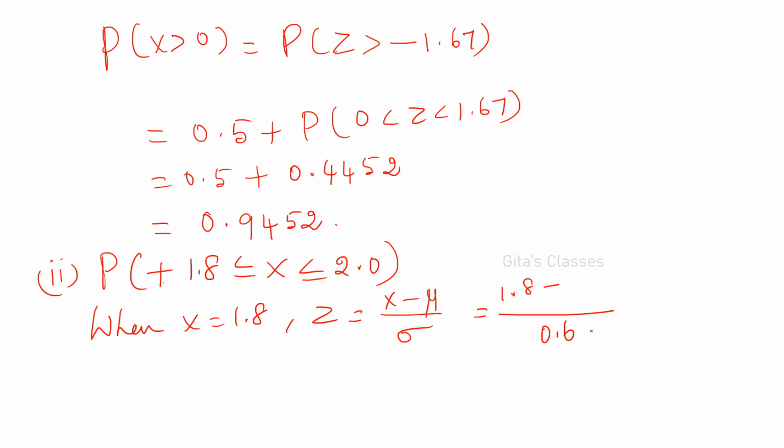So this is 0.8 divided by 0.6, which is equal to 1.33.